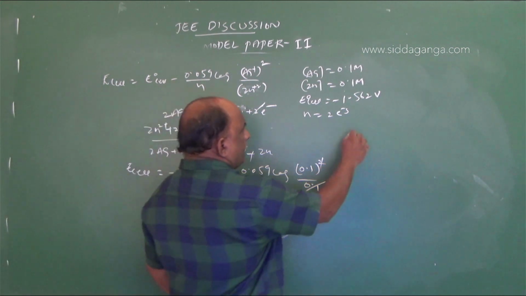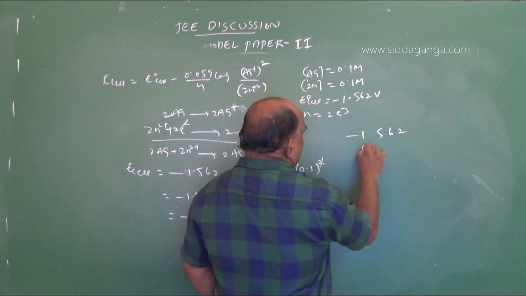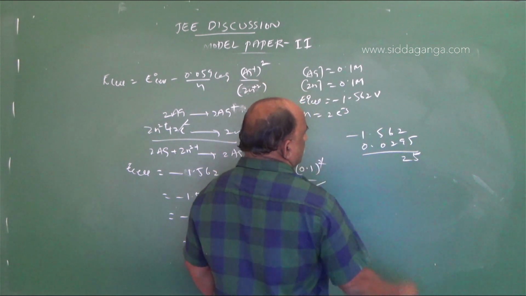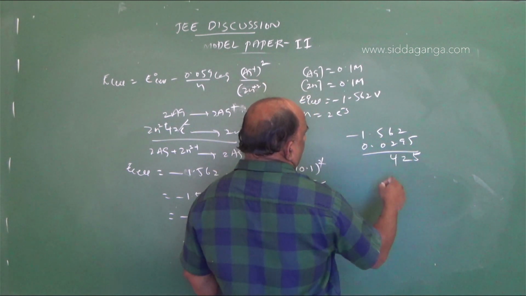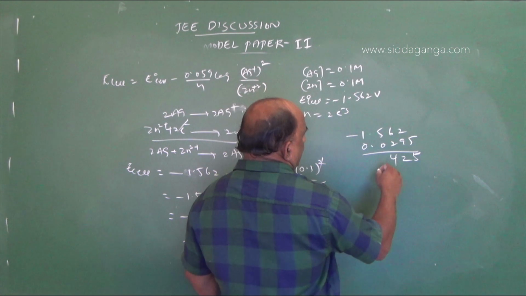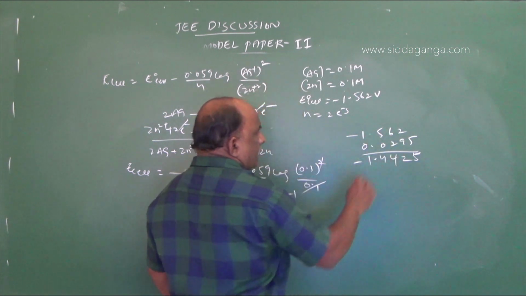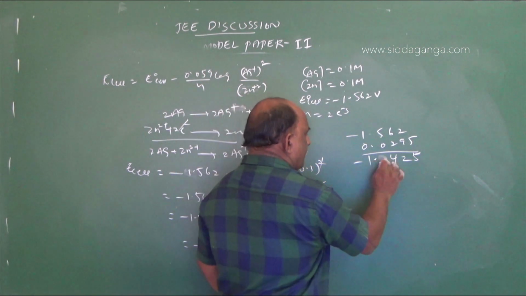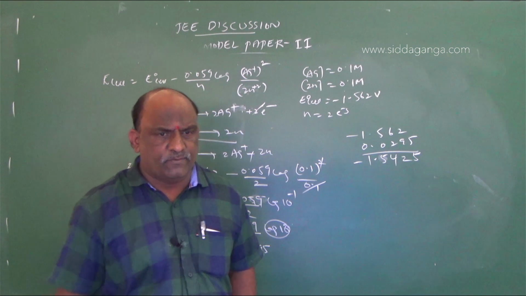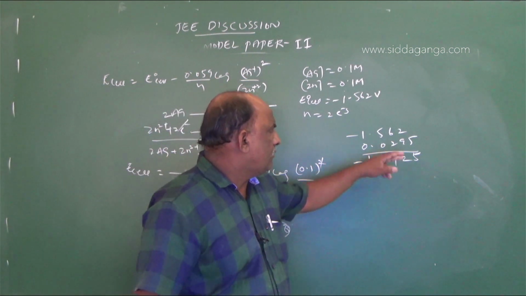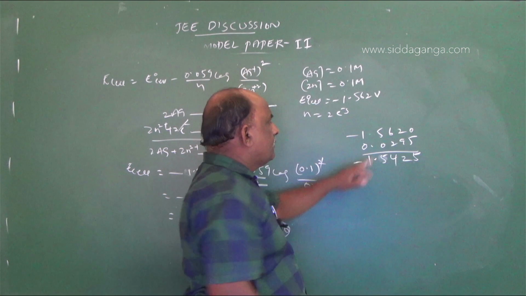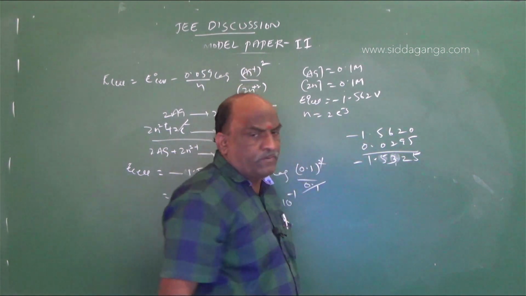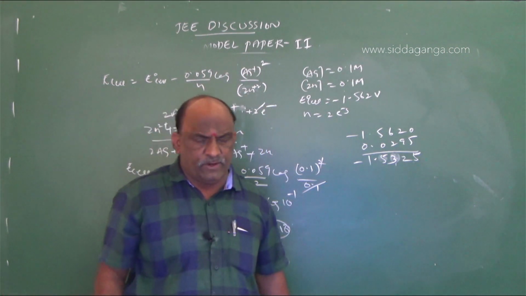Subtracting, we get minus 1.532. Yes, it is right: minus 1.532 volts.